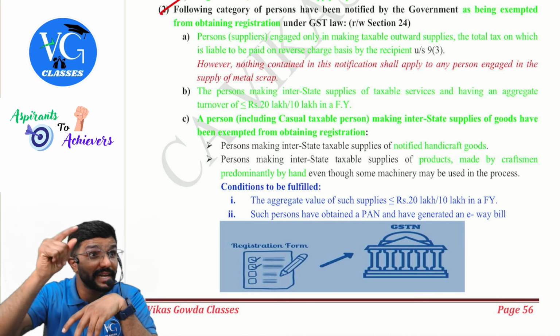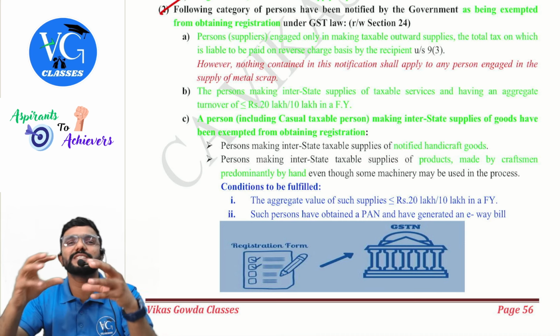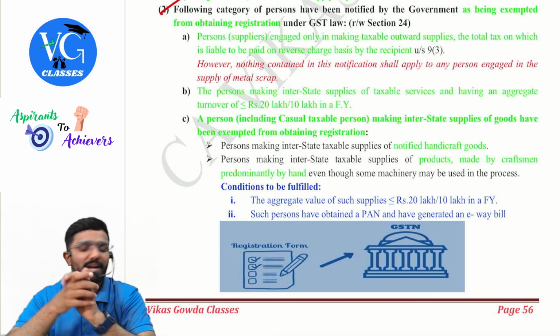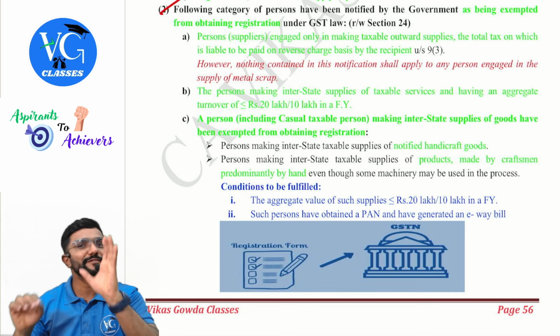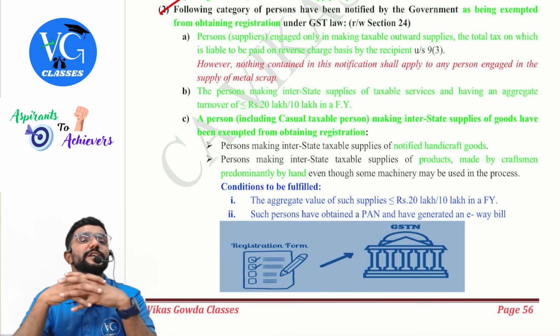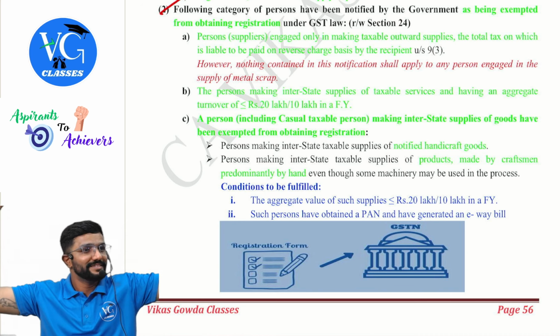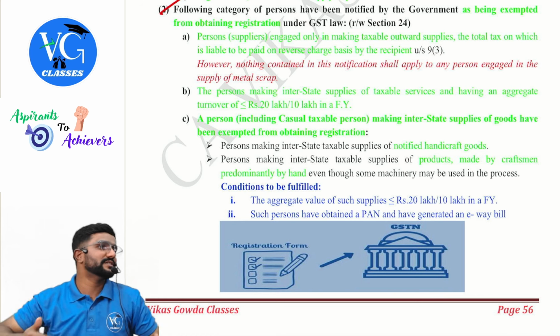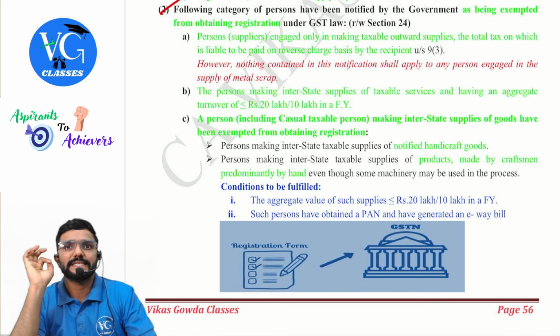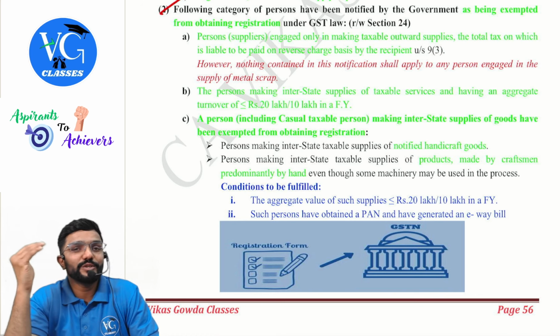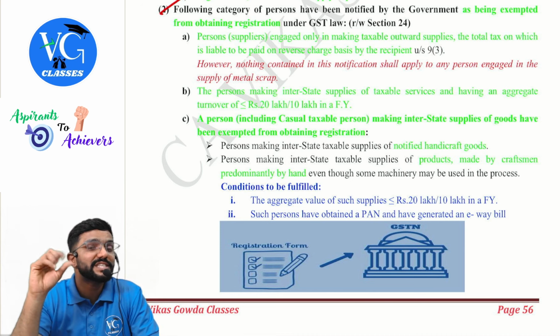For a casual taxable person, actually registration is mandatory. But still, if these guys are going outside the state and selling it, they are exempted from registration up to their threshold limit of 20 lakh or 10 lakh. If they cross, then they become big. Are they liable to get registered? Yes. Should they pay GST? Yes. Clear. But for moving the goods from Karnataka to other states, should they generate an e-way bill? Yes.